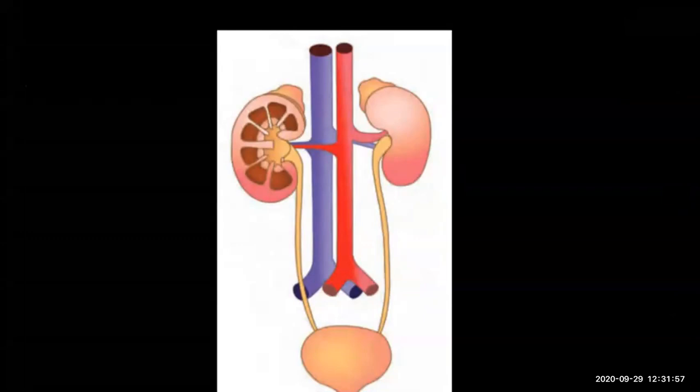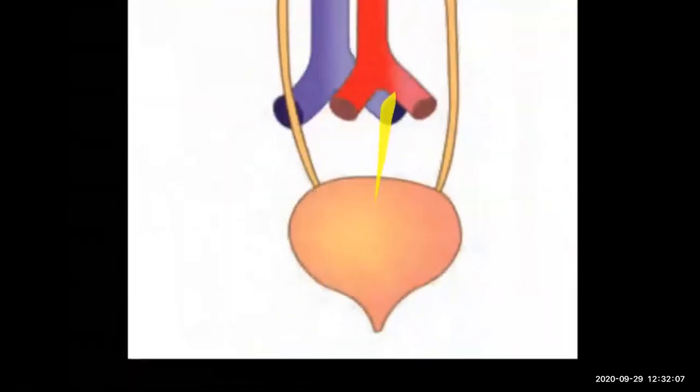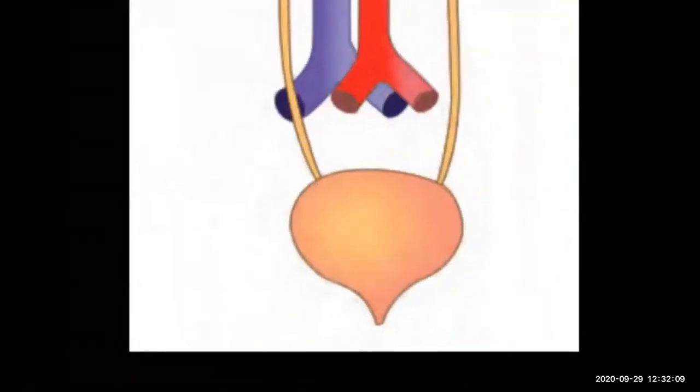So the urine is produced in the kidney, and then it is taken through the ureters and deposited in the urinary bladder. So you can see the urinary bladder. It is muscular, and it is under the control of voluntary nerves. From the urinary bladder, urine goes out of the body through the urethra. So kidneys are the main organs of excretion in human beings. Along with the kidney, we have skin and lungs also, which help in excretion.